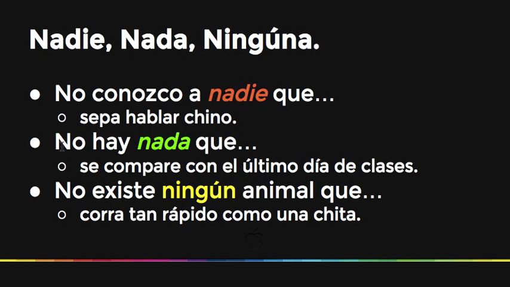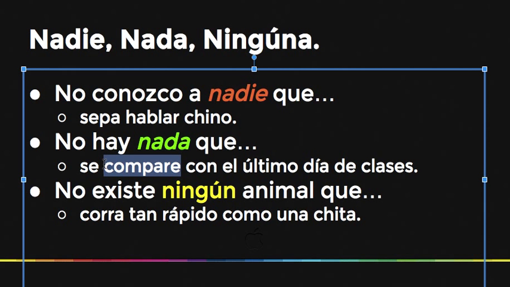Then the next example. No hay nada que se compare con el último día de clases. There is nothing that might compare. These are all subjunctive uses here. So again, we're using this basically like we use the subjunctive all the time. There is no one that, that's ultimate uncertainty.